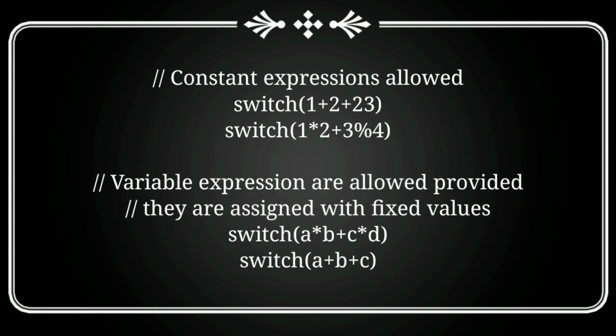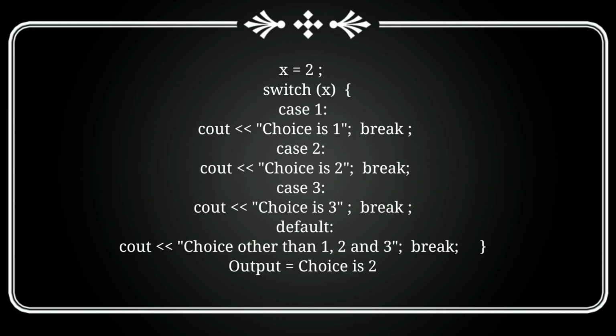Note, in switch statements you can use constant expressions as well as variable expressions, but it is mandatory that their result should be an integer number. Here is an example on your screen. Initial value of x is 2. Switch x. We entered into the block. Case 1. 1 is not equal to 2, so this case will not be executed.